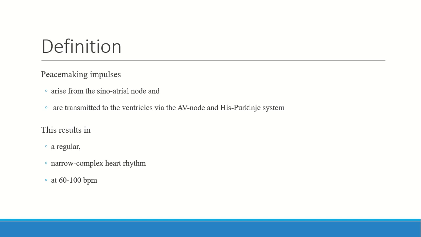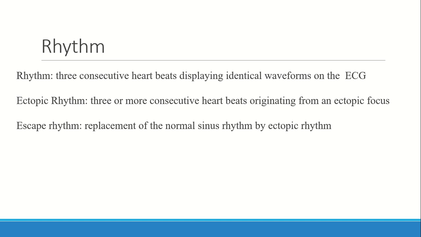Okay, let's come to our topic. So, the physiological definition of sinus rhythm is a rhythm that arises from the sinoatrial node and is transmitted to the ventricles via the atrioventricular node and His-Purkinje system. As a result, it is regular, with narrow complexes, and a rate ranging from 60 to 100 beats per minute. This is the physiological definition of a rhythm that arises from the SA node.